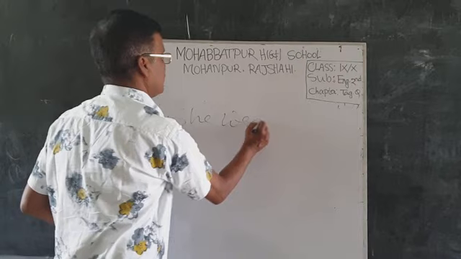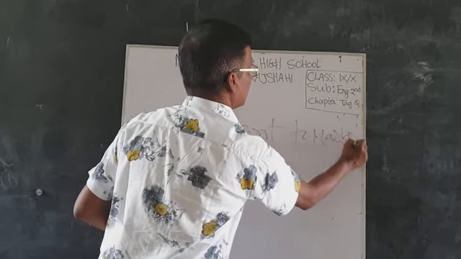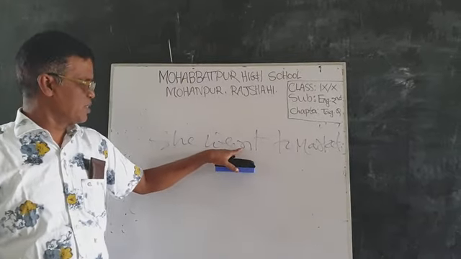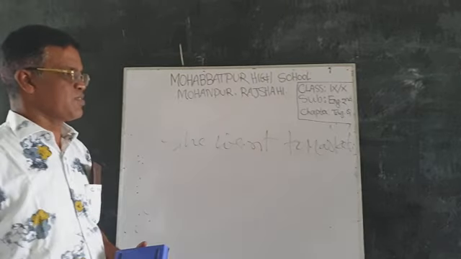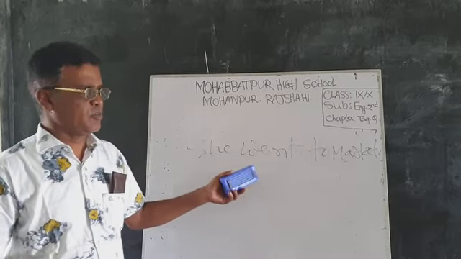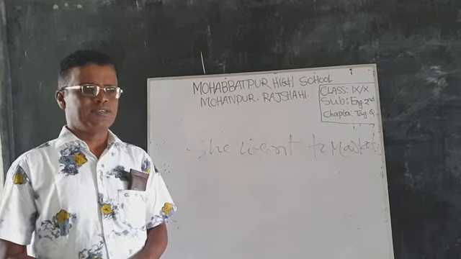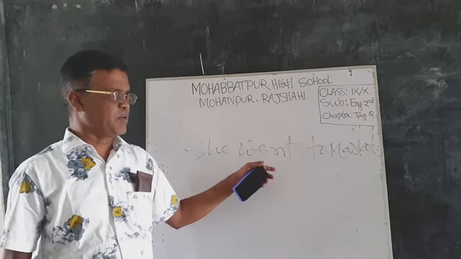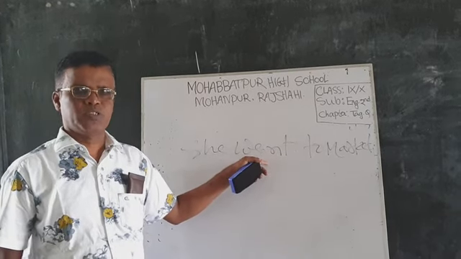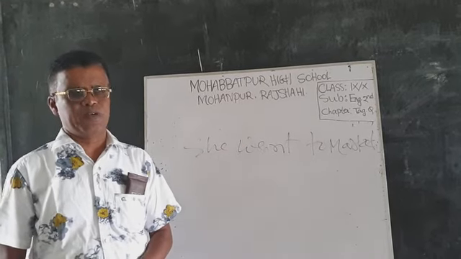She went to market. Dear student, she is the subject, went is the basic form of the main verb, principal verb, to market is the object, and it has no operator. So in this kind of sentence you have got, the present form is go, past form is went, past participle is gone. So this is a past form sentence.